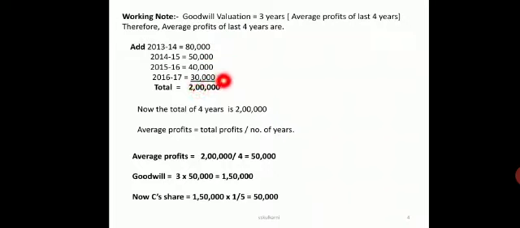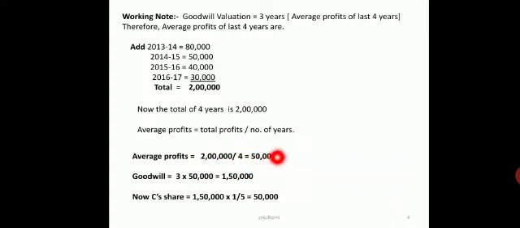In case there is any loss incurred, such losses have to be deducted from the total profits. So profits are to be added, losses have to be deducted. Now in the given problem we only have profits, so we take the total 2 lakhs. Now from 2 lakhs, what is the average profit? Average profit equals total profits divided by number of years. 2 lakh divided by 4 gives me 50,000.